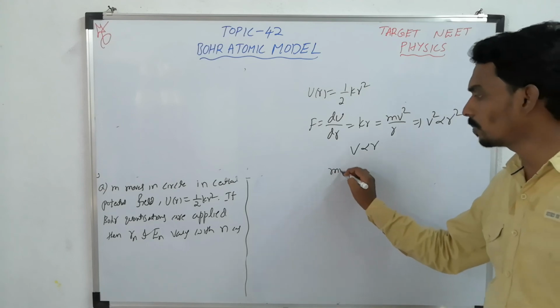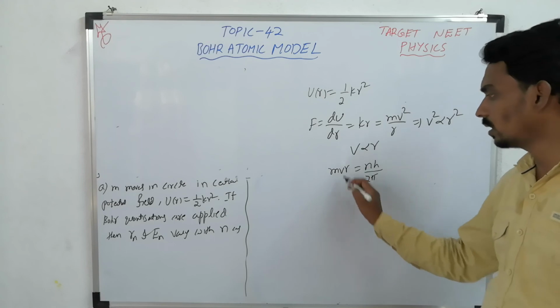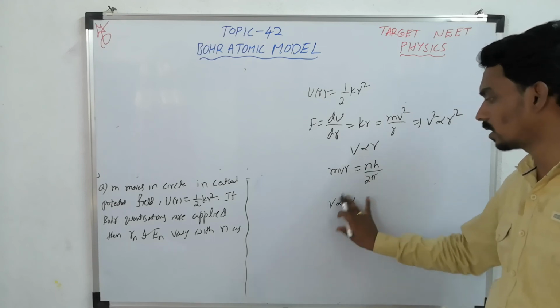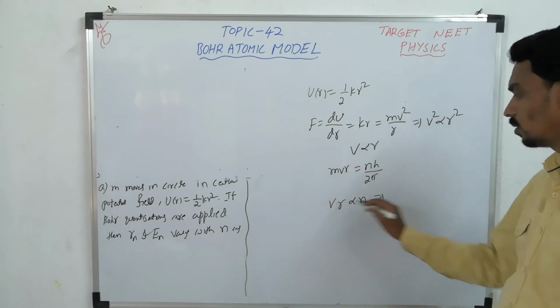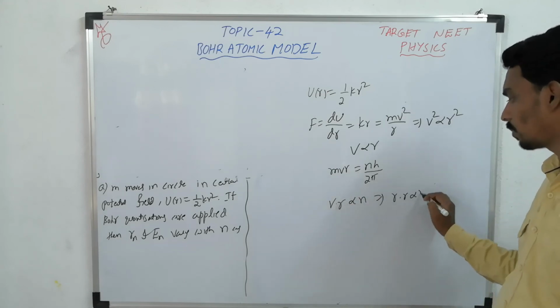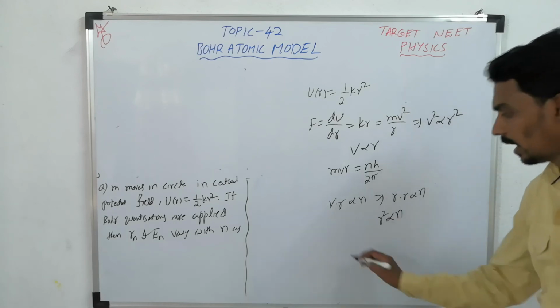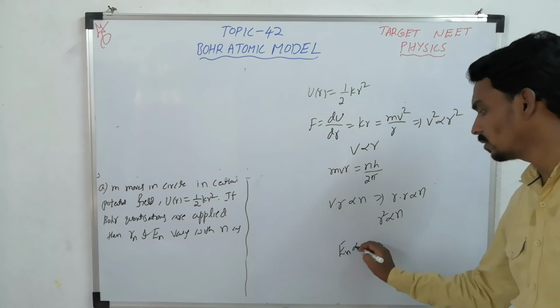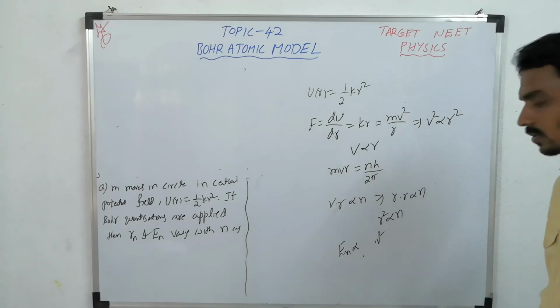According to the Bohr postulate, mvr equal to nh by 2 pi. So here vr is proportional to n, but v is proportional to r, so r into r is proportional to n, r square proportional to n. Energy is proportional to half m v square, so you can take it as v square.